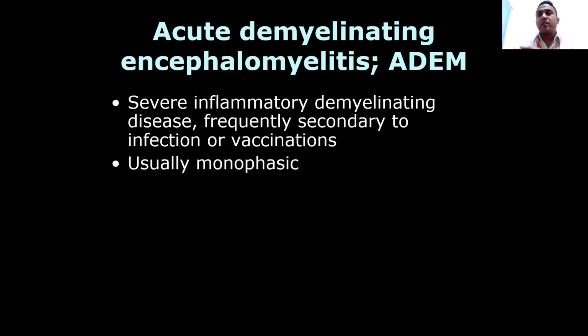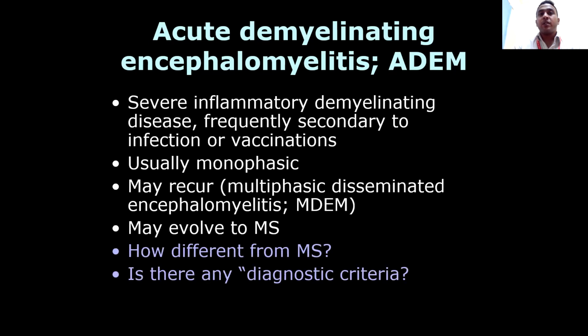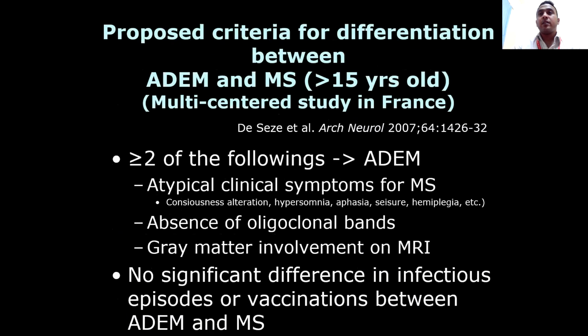And it is monophasic, unlike all those things that we had seen, which stretch over a long time and could have relapses and remissions. ADEM is monophasic, though it may recur sometimes as multiphasic disseminated encephalomyelitis, called MDEM, an entity recently described but not very common, which may evolve to multiple sclerosis. How do we differentiate it from multiple sclerosis? Is there any diagnostic criteria? That is what we are going to discuss, and how we differentiate it in its first attack.